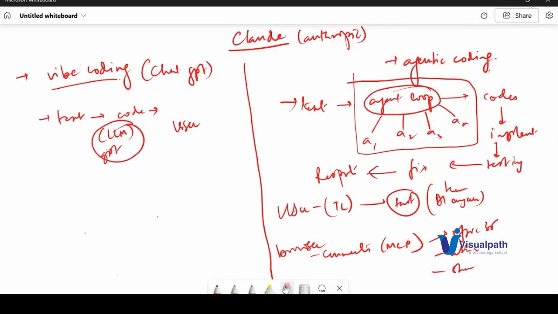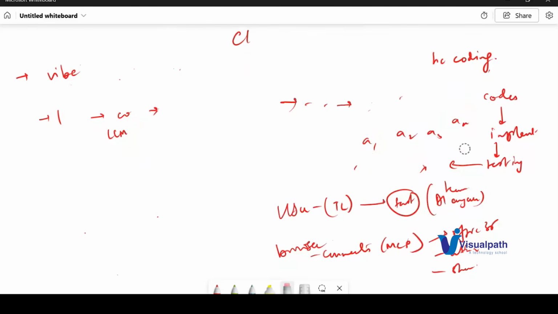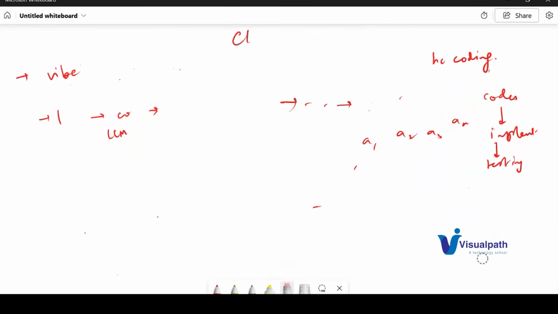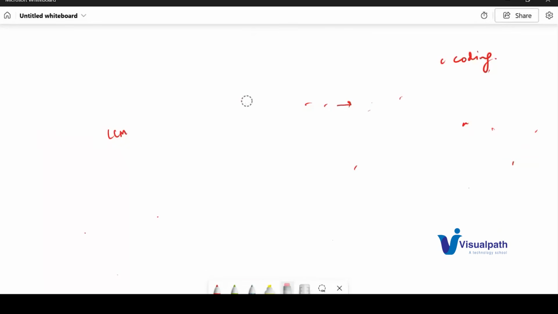That's why people make mistakes. Sometimes I've seen many people saying that it is similar to vibe coding. No, Claude is agentic coding. In layman's terms, at a very high level, we will see the internal working of Claude in our course.